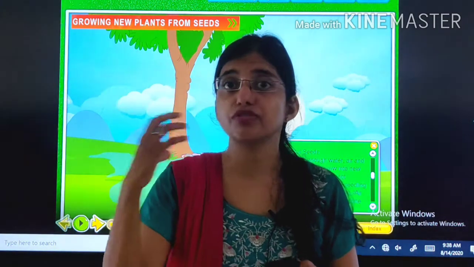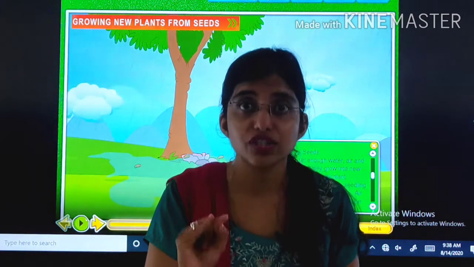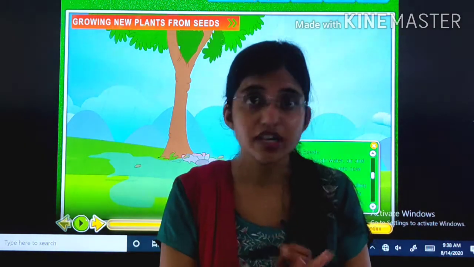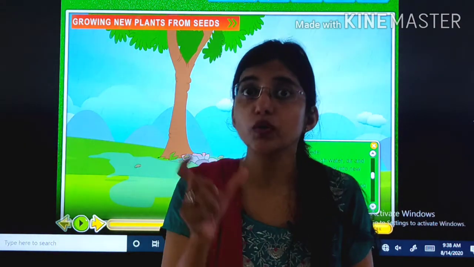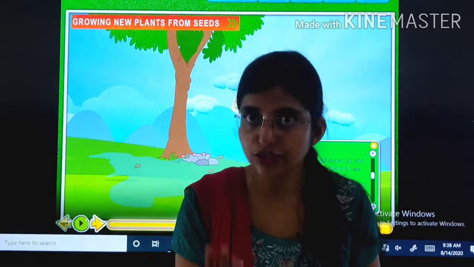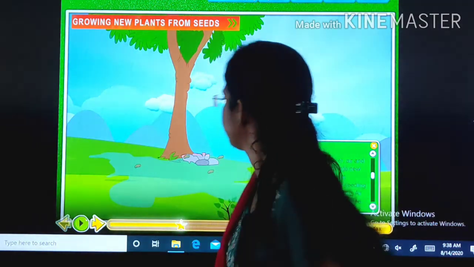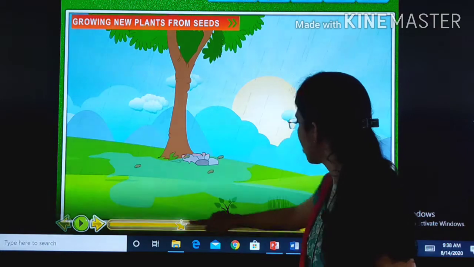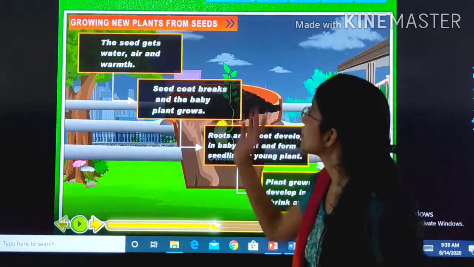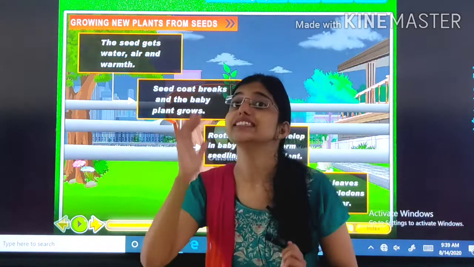For a seed to germinate, it needs proper air, water and temperature. If these three things are not there in proper quantity, the seeds will not germinate. So, because of these three reasons, some of the seeds do not germinate. Let's see our next topic. Our next topic is growing new plant from seeds, and we will see it stepwise.